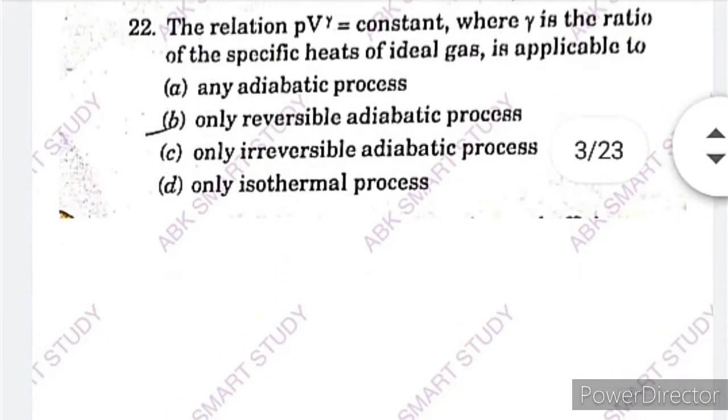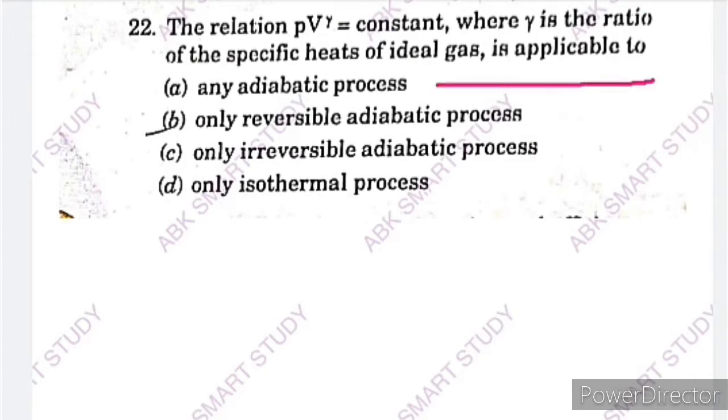So the next question is, the relation PV raised to gamma is equal to constant, where gamma is the ratio of the specific heats of an ideal gas, is applicable to which process? Options are given. Option A, any adiabatic process. Option B, only reversible adiabatic process. Option C, only irreversible adiabatic process. And option D, only isothermal process.